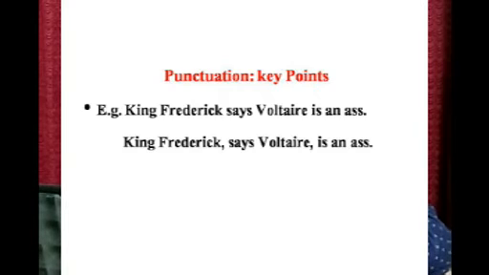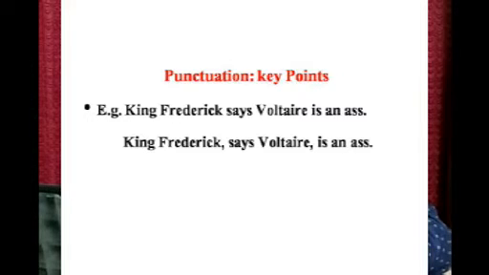And here we have got a very classical example of how a punctuation mark can change the meaning very dramatically. See the example here. King Frederick says Voltaire is an ass. The meaning is very clear, and the king is telling that Voltaire, a famous writer and philosopher, is an ass.